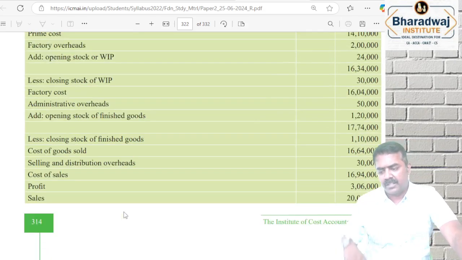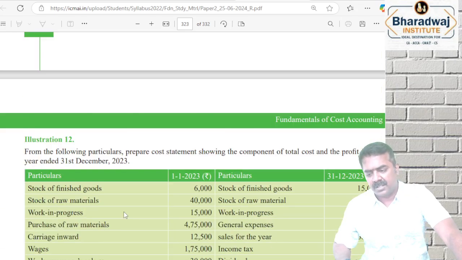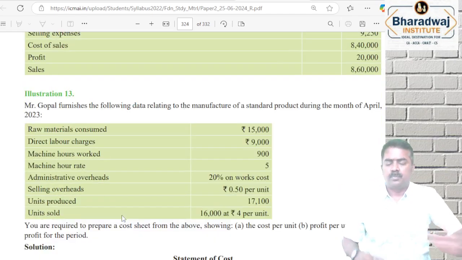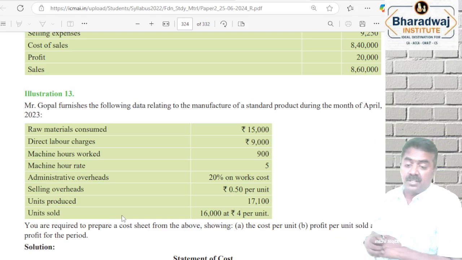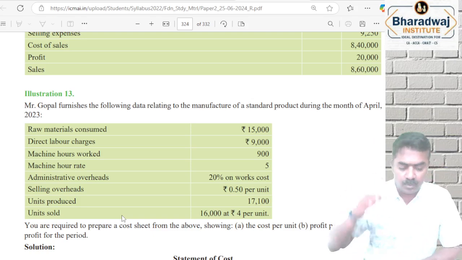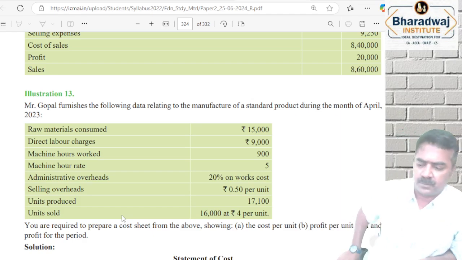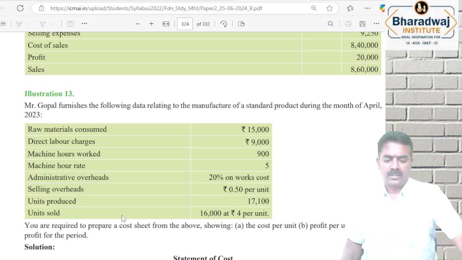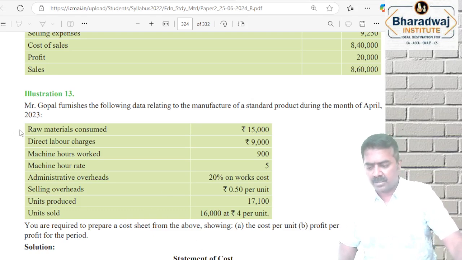They will not ask this kind of question for 1 mark, it is so big. Illustrations 11 and 12 cannot be tested, so please ignore them. Illustration 13, we are going to solve. You and me, we are going to solve it in the classroom. Look at the solution and please try to work it out.